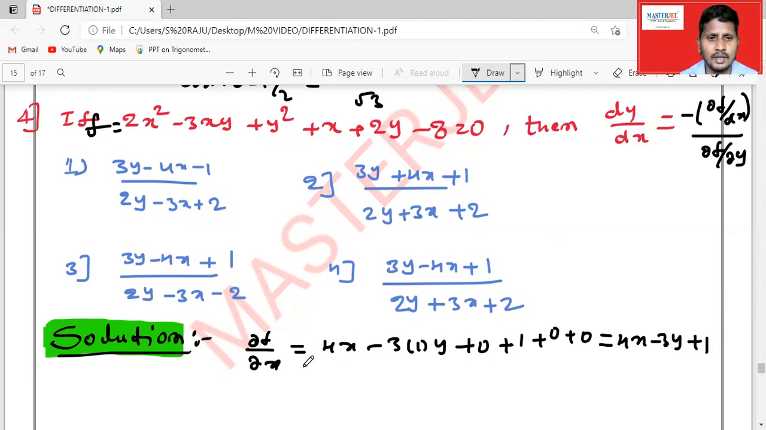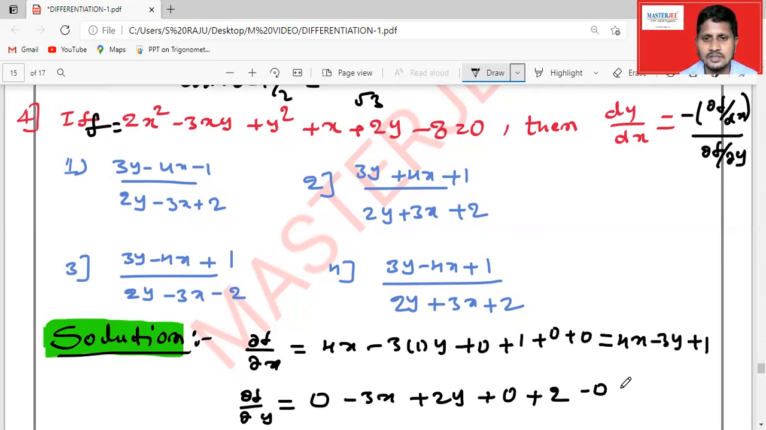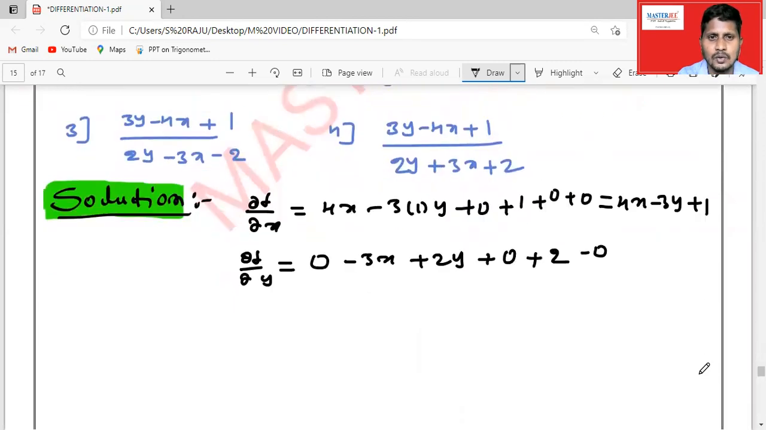So this is dou f by dou x, and in the same way you have to differentiate with respect to y, dou f by dou y. Differentiate with respect to y, treating x as a constant: 0 minus 3 into x, and y square becomes 2y. X is a constant, 0. Here 2y becomes 2, then 8 is constant, 0. So clearly it is equal to minus 3x plus 2y plus 2.